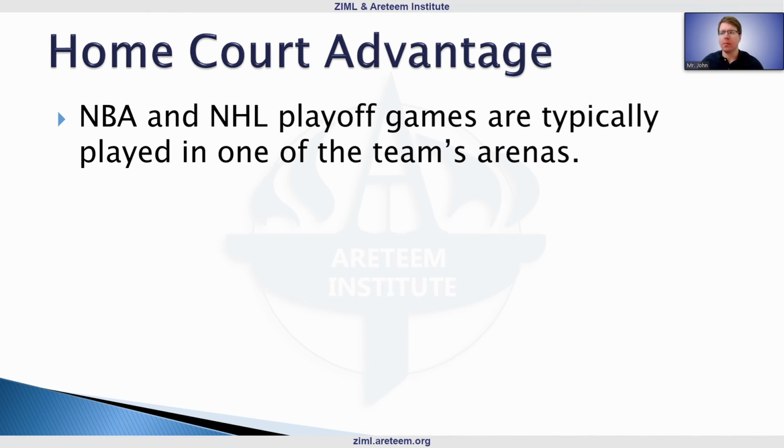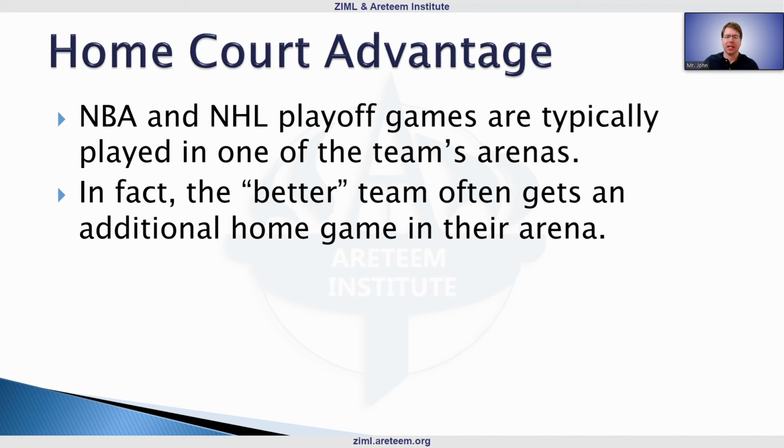So let's talk about one real world advantage, and that is home court advantage. These playoff games we're looking at typically are played in one of the team's arenas. You might play in Team A's arena one game, Team B's arena the next game. Typically, this is something that actually gives more of an advantage to the better team.